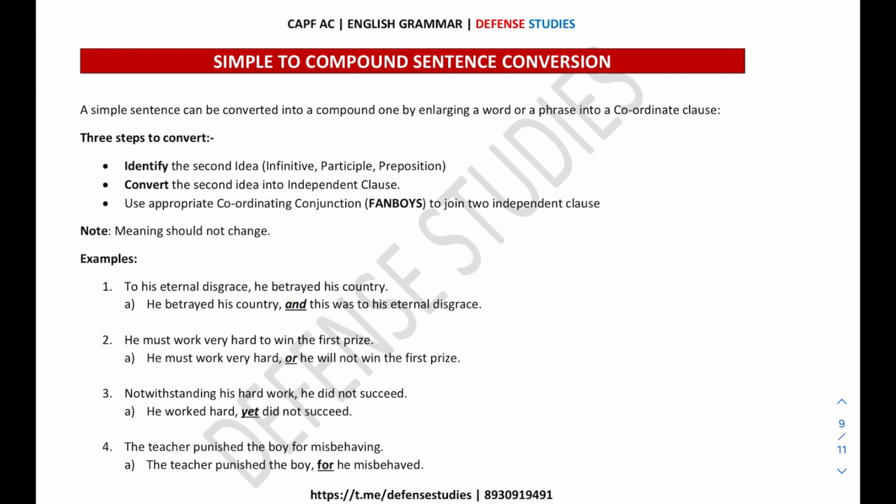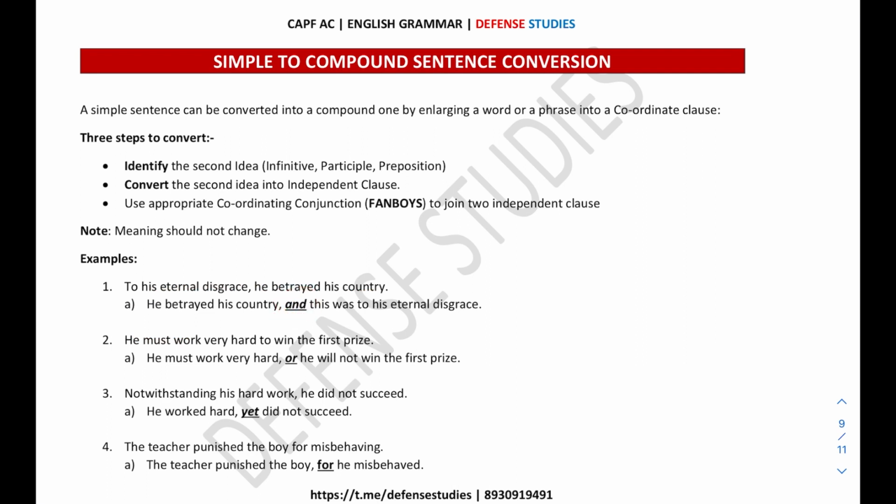Now after finding out the two separate ideas, we need to convert the first idea, that is in the form of an infinitive, "to his eternal disgrace." We'll convert that into an independent clause: "this was to his eternal disgrace." It is basically converted into an independent clause, and these two independent clauses are joined with a coordinating conjunction, with the help of "and."